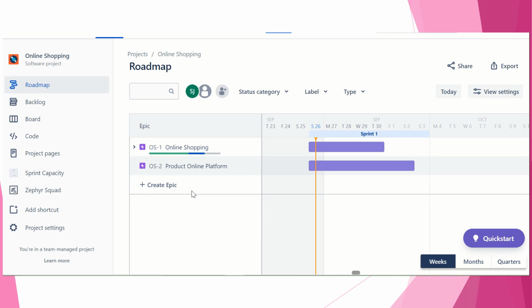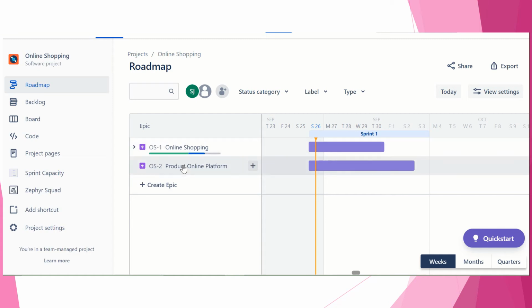If your online shopping team is called your team layer, in that you have multiple sprints 1, 2, 3, 4, 5, which we have seen. The other team is also having multiple sprints. So this is an individual team layer, this is an individual team layer, right?